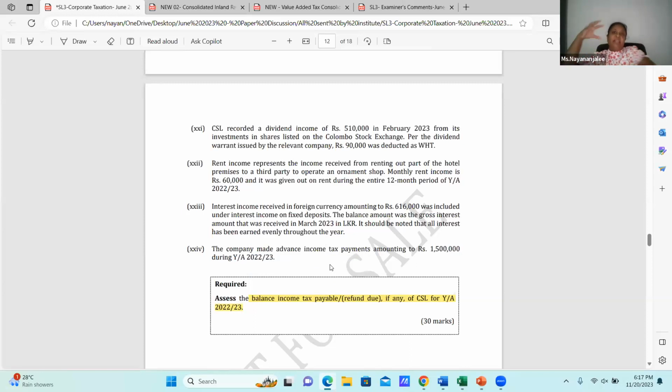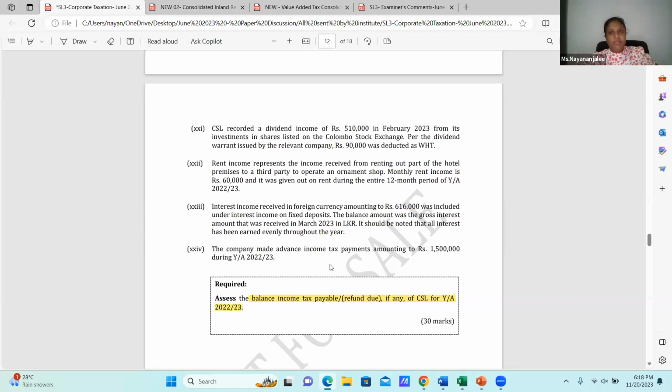Now, when it comes to the 22-23 year of assessment, all of you know that from 1st October 2022 onwards, the tax rates, final withholding and withholding payments were changed from 1st January, and the tax rate changed from 1st October up to 30th September. There was another tax rate. Like that, the changes happen, and we have to go for the proportionate basis on business income, and the actual basis on investment and employment income.